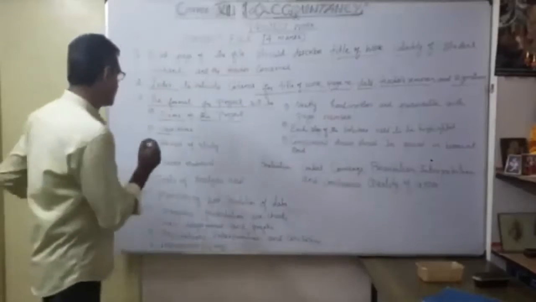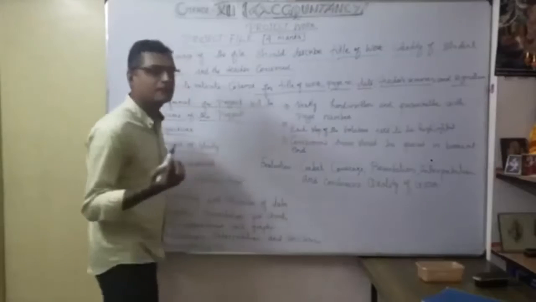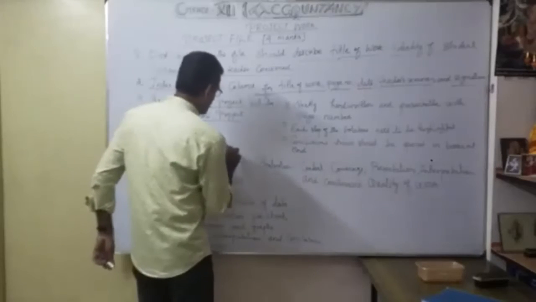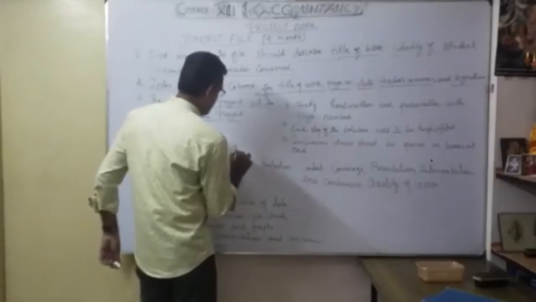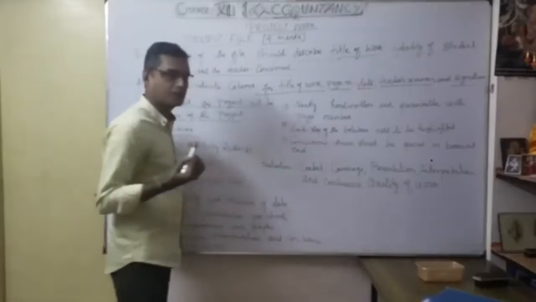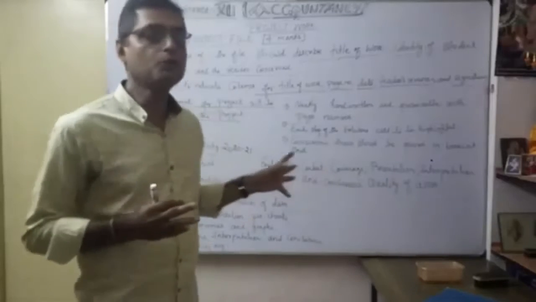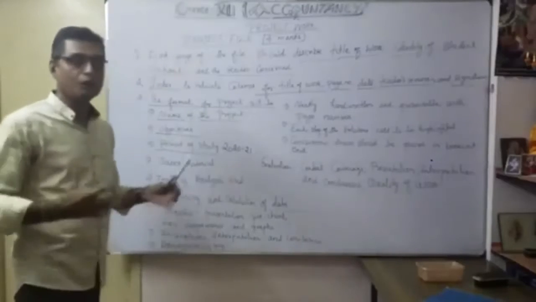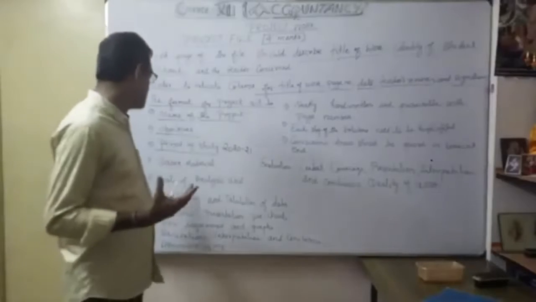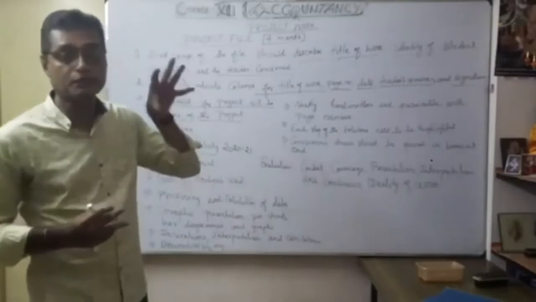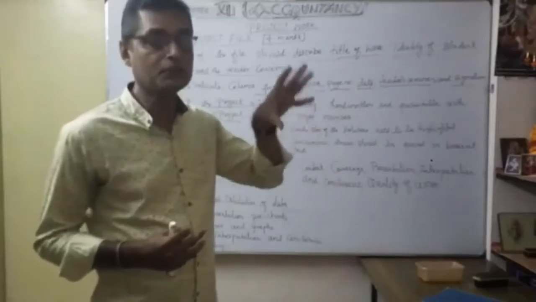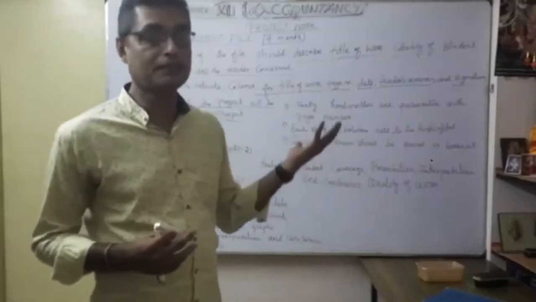Then the period of study. Naturally, your period of study will be the financial year 2020 and 21. That's the period of study, so you have to mention that. Then the source material, how you are collecting your source material. Then the tools of analysis used. The accounting ratios, which accounting ratios you are going to apply, that is very, very important.